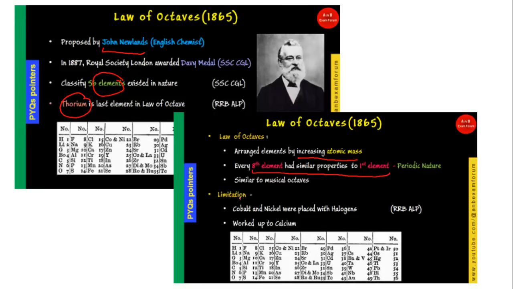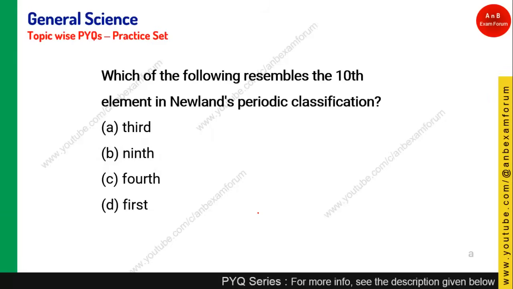Okay, and if you see the table, if you take 1 2 3 4 5 6 7 and 8th, the first and 8th will have similar chemical or physical properties. But there is obviously a certain limitation: cobalt and nickel were placed with the halogens, which is in fact totally wrong. And so it worked up to calcium very well, but after calcium, that is 20, it starts deviating from this property. Okay, so these are a few pointers that we have seen. Let's see the next question.